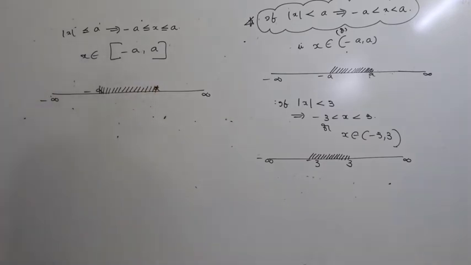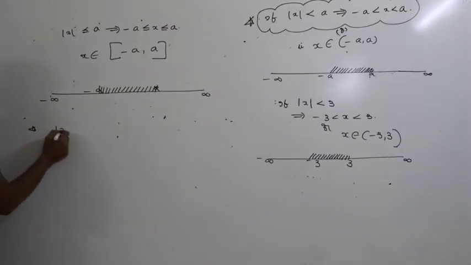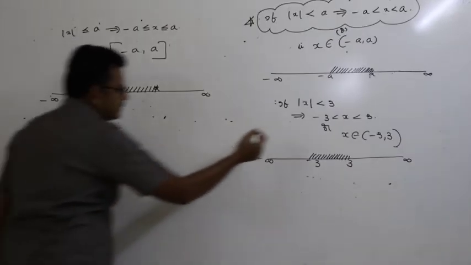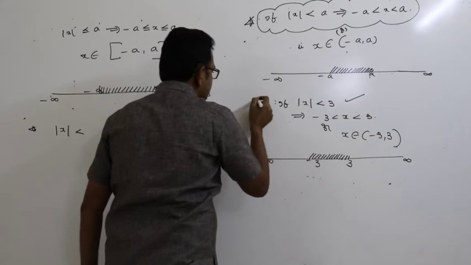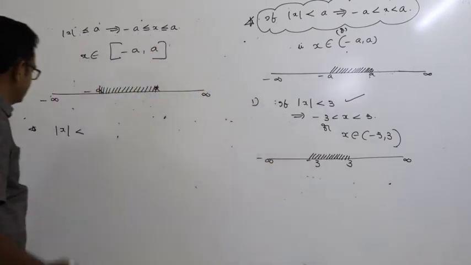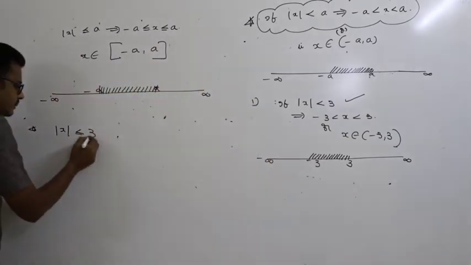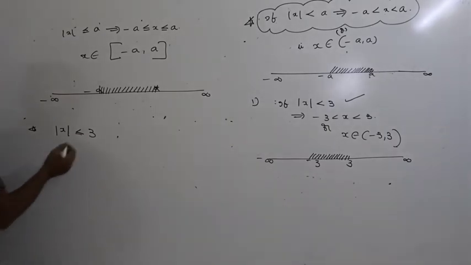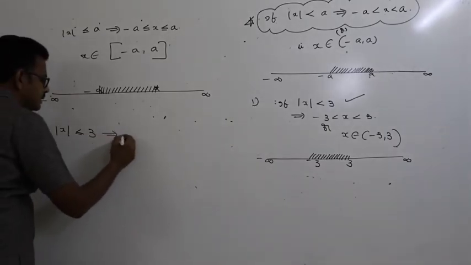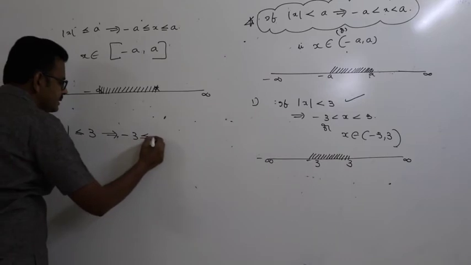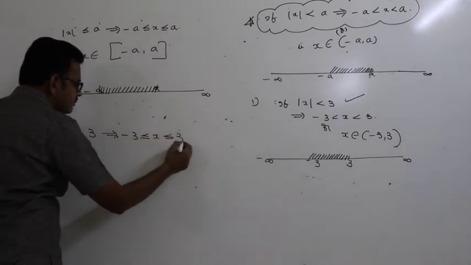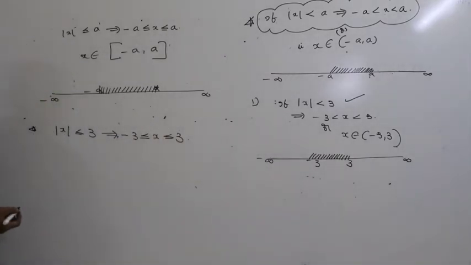See here, for example, mod x less than or equal to 3. That implies minus 3 is less than or equal to x is less than or equal to 3, including minus 3 and 3.